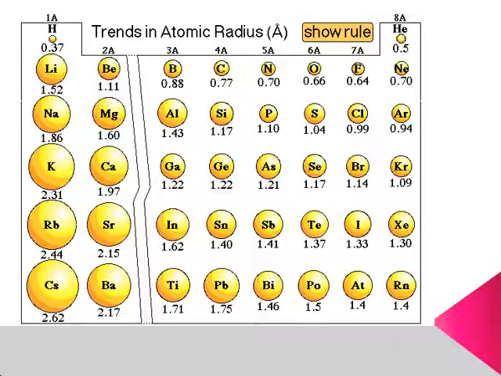In this data, you can compare the decreasing trend of atomic radii when we move in a particular period from left to right, and the increasing trend in atomic radii when we move in a particular group from top to bottom.